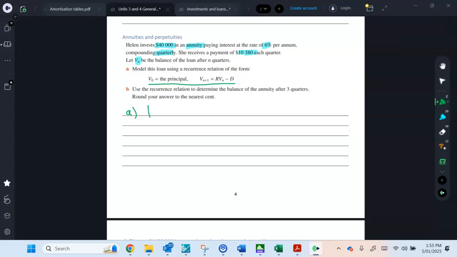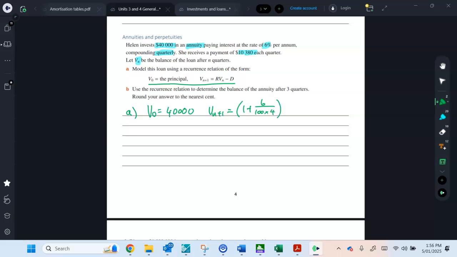So V0, your starting amount. Remember, it's always positive. So even though it goes to the bank, negative on financial solver, it's not negative there. V n plus 1. Now your common ratio, let's calculate that. So 1 plus 6 over 100, divided by 4.